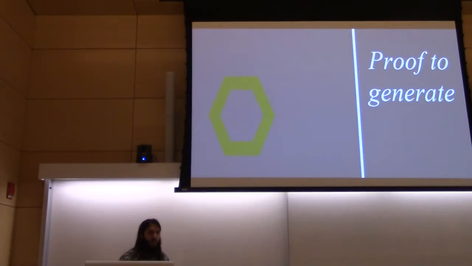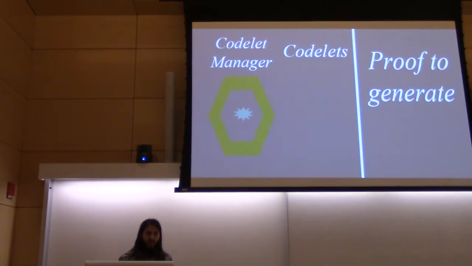From a code standpoint, MATR accomplishes this robust reasoning through the use of codelets. And you can think of MATR in two parts. There's the codelet manager, which creates instances of smaller subprograms called codelets, each of which is designed to perform a specific task to generate a proof. Perhaps we have one that is specifically for, again, belief modus ponens, like we saw in the epistemic box.